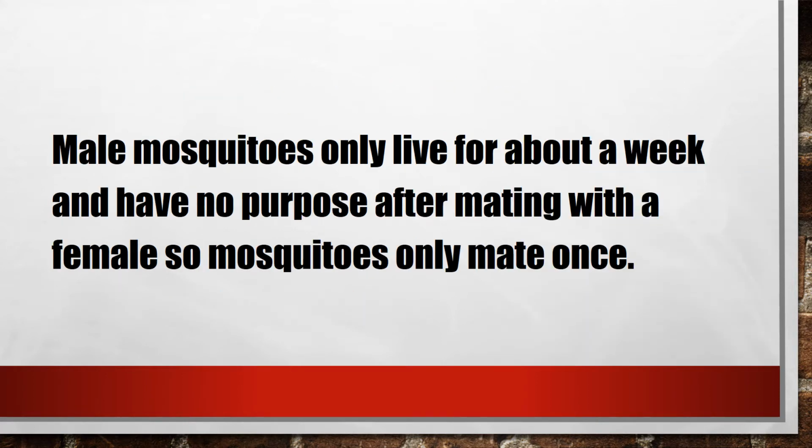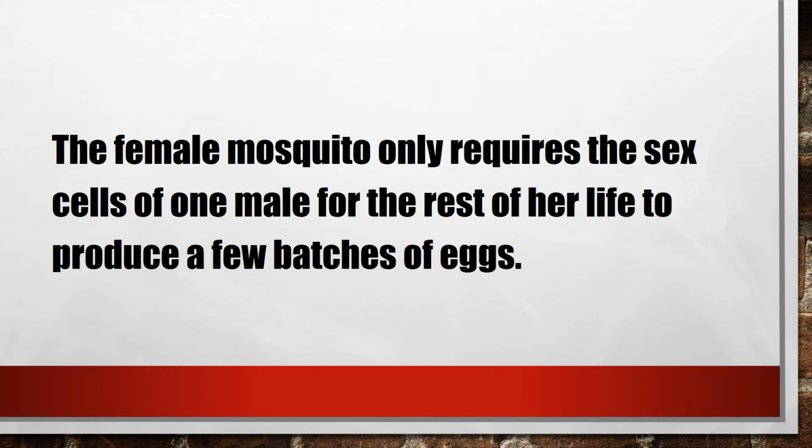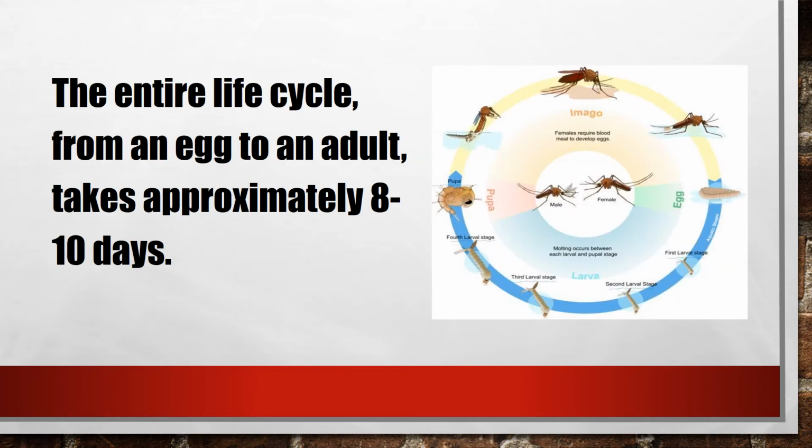Male mosquitoes only live for about a week and have no purpose after mating with a female, so mosquitoes only mate once. The female mosquito only requires the sex cells of one male for the rest of her life to produce a few batches of eggs.